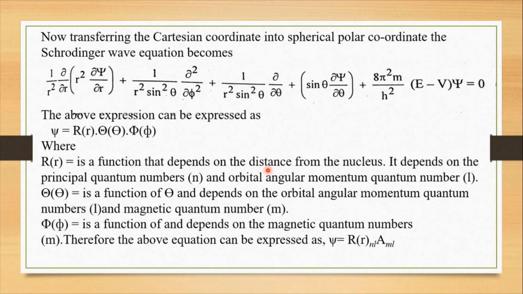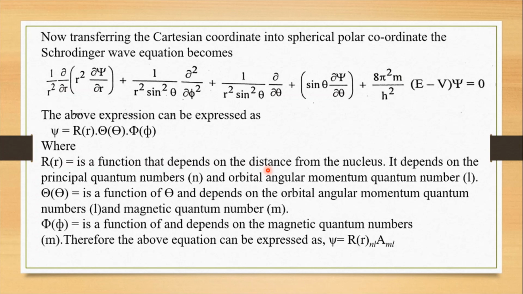The next is Theta. It is a function of theta and depends on the azimuthal quantum number l and the magnetic quantum number m. Phi is a function that depends on the magnetic quantum number m.